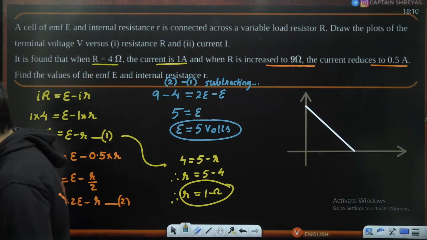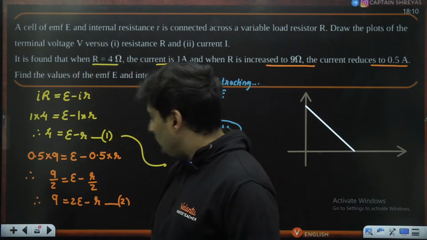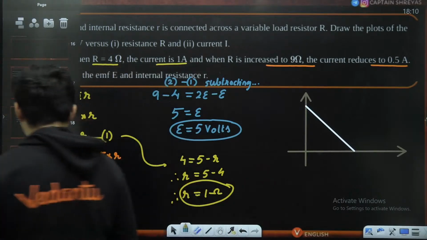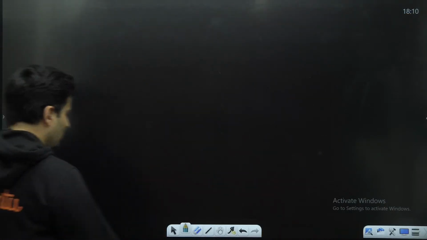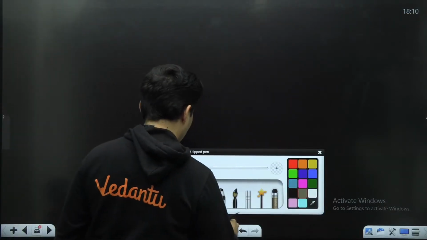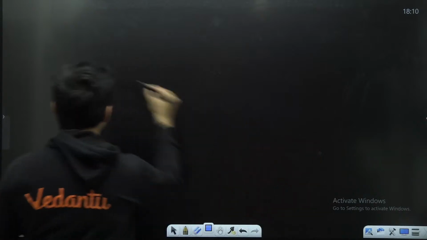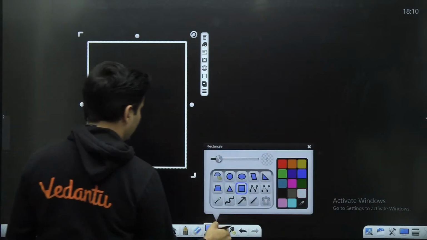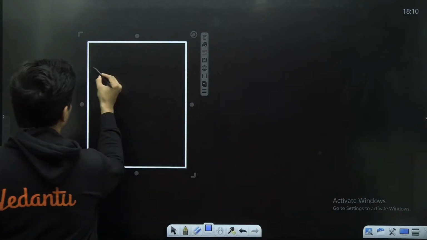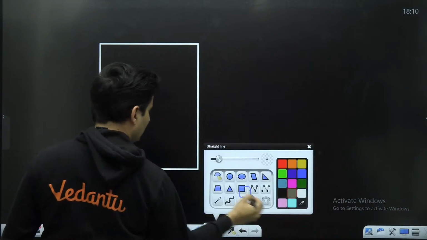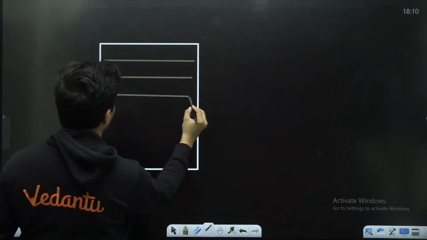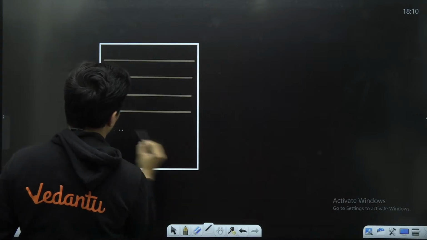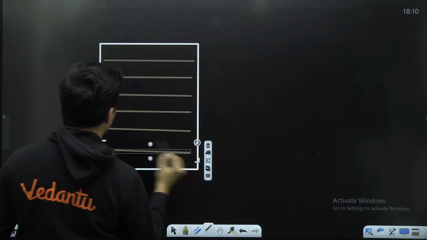Okay. Manshi, I think it's a little too late for improving the handwriting, but I'll tell you what you can do. Usually I suggest, for example, this is your answer sheet, right? So if your handwriting is not good, these are your paper lines, so that your paper is presentable.